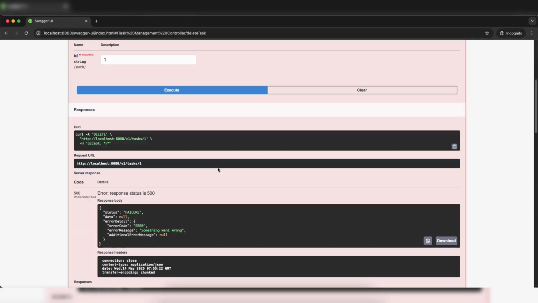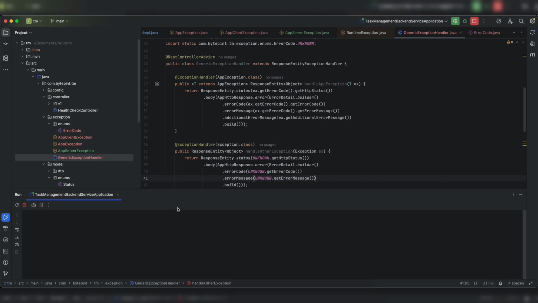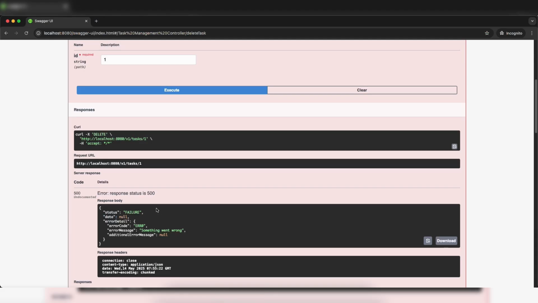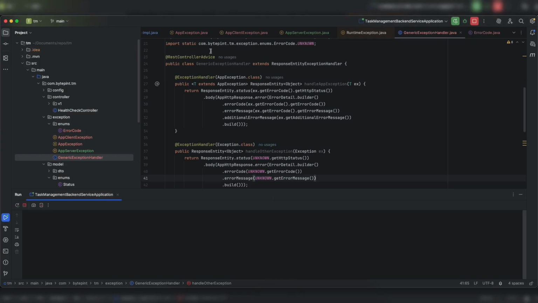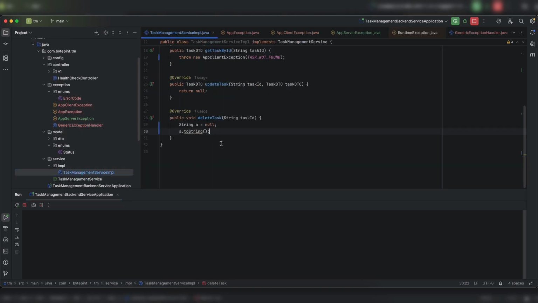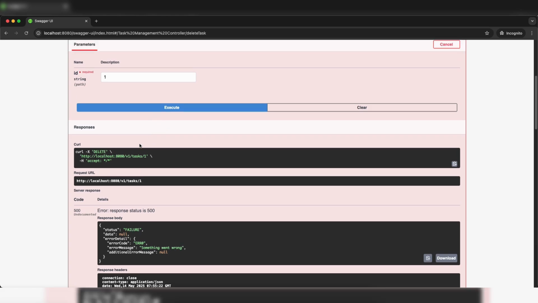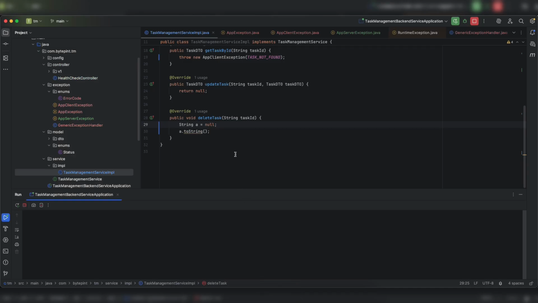Okay. Now, one thing, let me just reset it. Again, let me execute it. This message is fine. I'm getting a 500. That is also fine. But nowhere am I getting what the issue was. For our case, what was the issue? The issue is that A is null. But in my log, as well as in the user response, I'm not getting what the actual issue is. So how can we fix that?